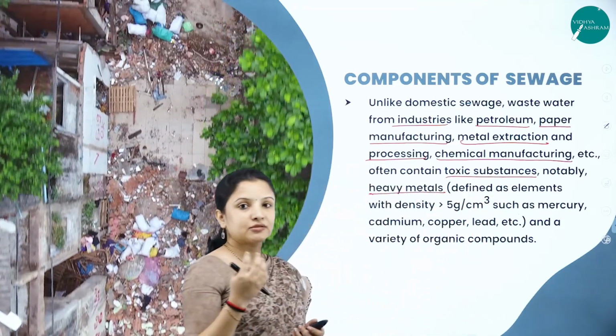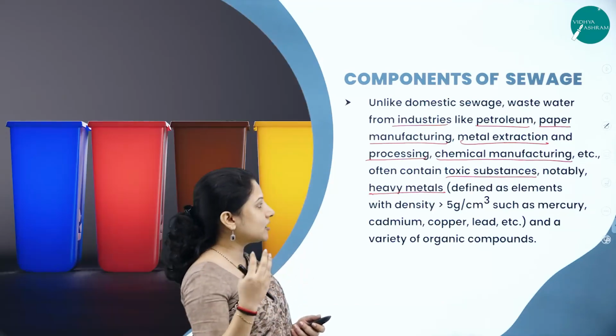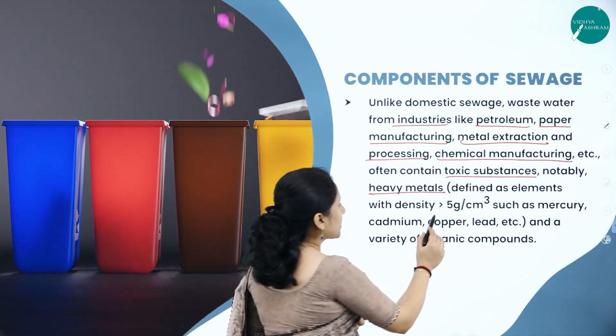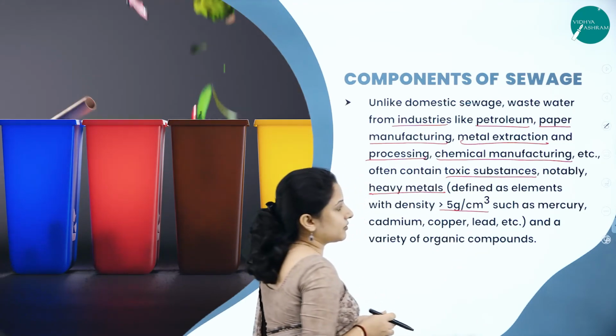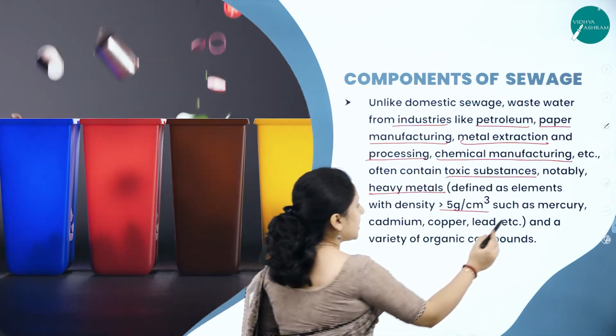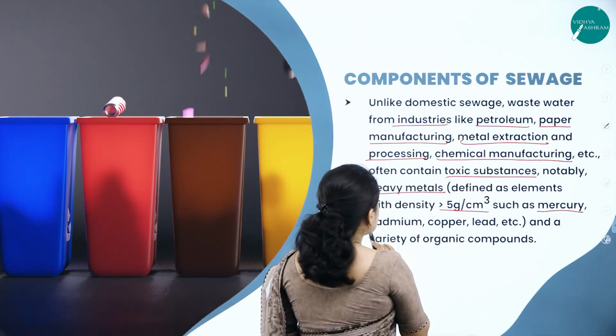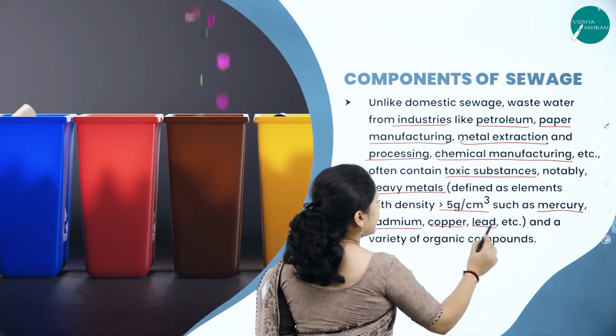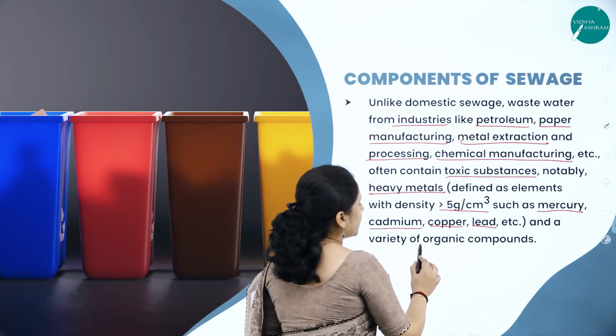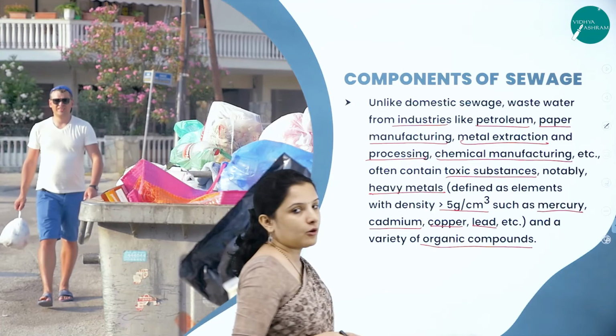Heavy metals means those metals which have a density of more than 5 gram per centimeter cube, such as mercury, cadmium, copper, lead, etc. And they also contain a variety of organic compounds.